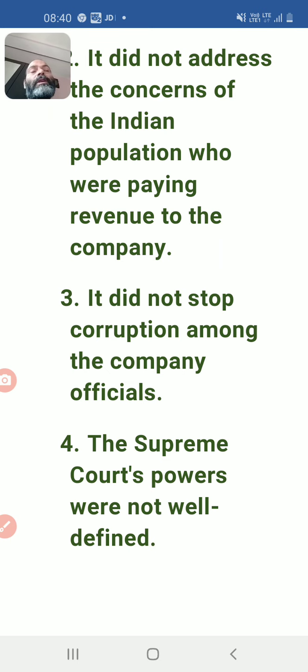Now you can see that whatever I'm telling you is important, so it is also important to pen down, because I'm giving extra facts also. The third point was that once the executive council passed a bill, was it necessary to register it in the Supreme Court or not?